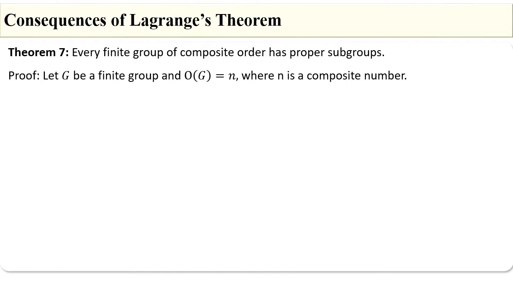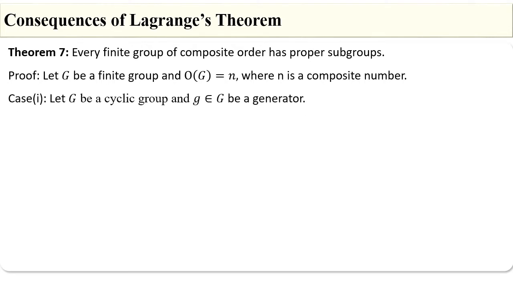The proof is as follows. Let G be a finite group of order n, where n is a composite number. That is, the order of the group G is equal to n. Here, two cases arise. Let us see case 1. Let G be a cyclic group generated by an element g. That is, g is a generator of G.